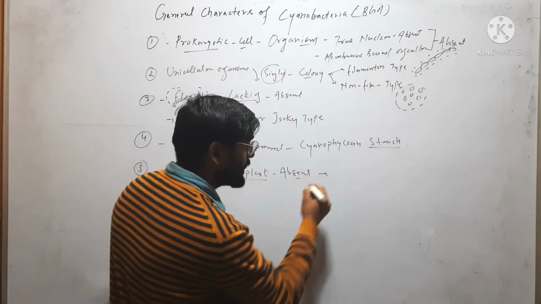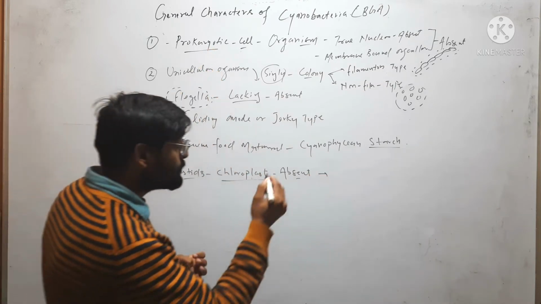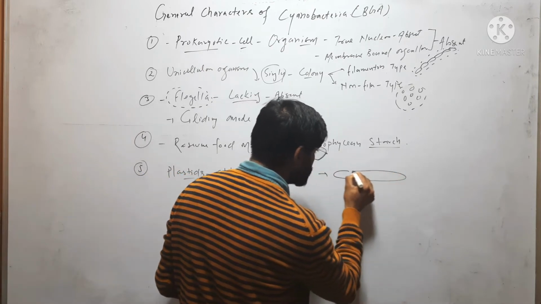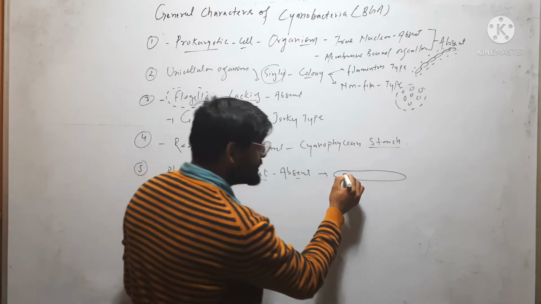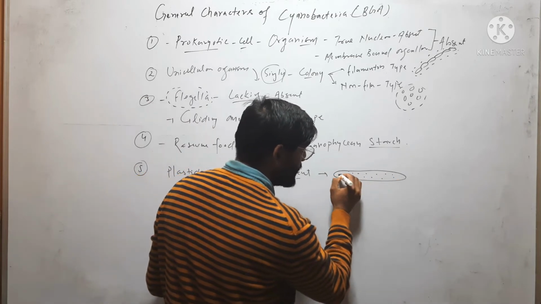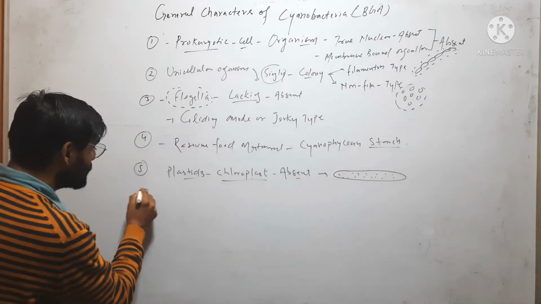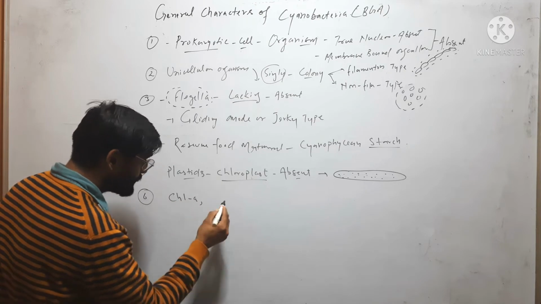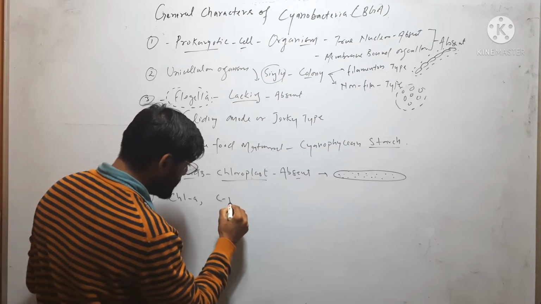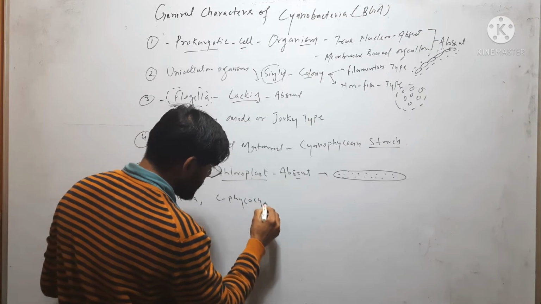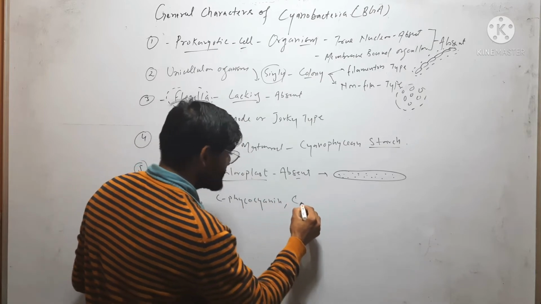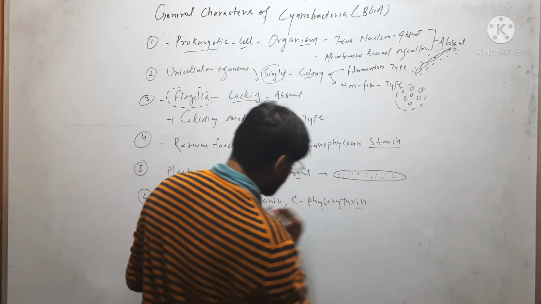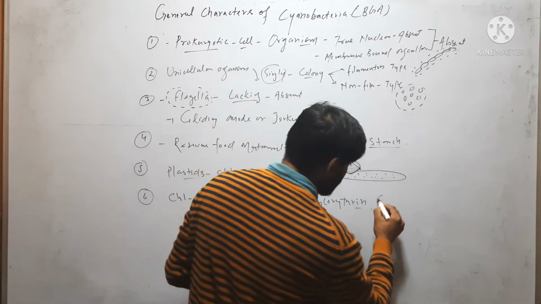Because cyanobacteria are photosynthetic, pigments are present in only thylakoids. Only thylakoids are there, and in these thylakoids photosynthetic pigments are present. Which type of photosynthetic pigments are present in cyanobacteria? Here chlorophyll a, C-phycocyanin, C-phycoerythrin, and carotenoids.